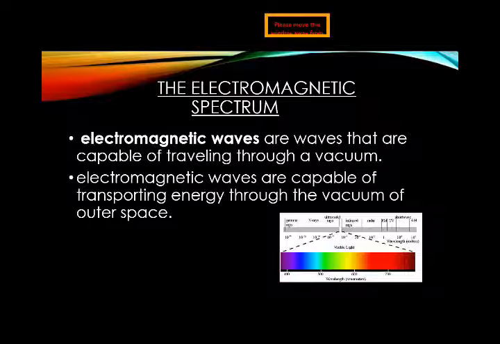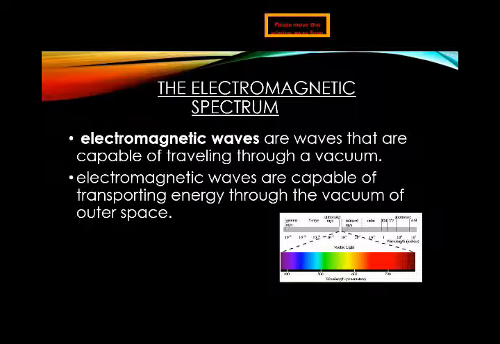So students, do remember that the spectrum we discussed earlier is the visible spectrum. The electromagnetic spectrum is not visible. Why is it not visible? Because it has a very large range of wavelengths which cannot be seen by our eyes, as well as very small wavelengths which we also cannot see by our eyes.